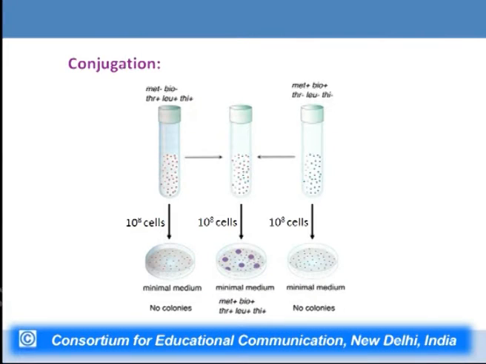So, this was the particular experiment: strain A cells which were deficient for certain genes like methionine and biotin, and strain B which were deficient for threonine, leucine and thiamine genes, could not grow in the minimal media, but when they were kept together and plated at a frequency using 10⁸ cells, colonies could be found.